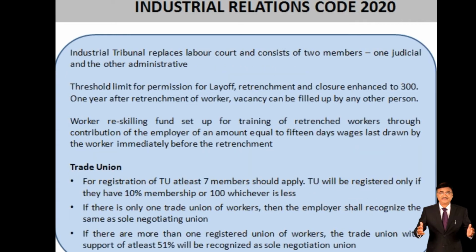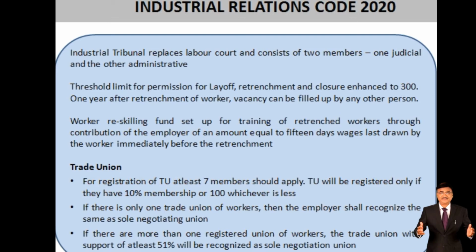The industrial tribunal replaces the labor court and consists of 2 members, one judicial and the other administrative.